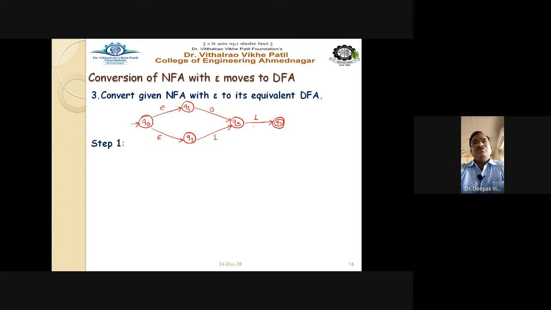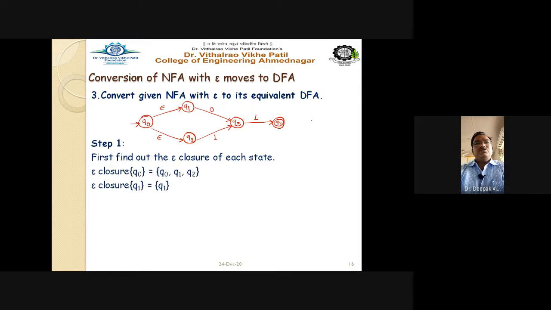So there are 5 states. Q0 being the start and Q4 is the final state. The first step is to find out the epsilon closure of each state. So the epsilon closure of each state is written here.